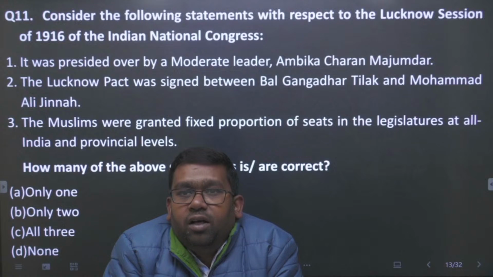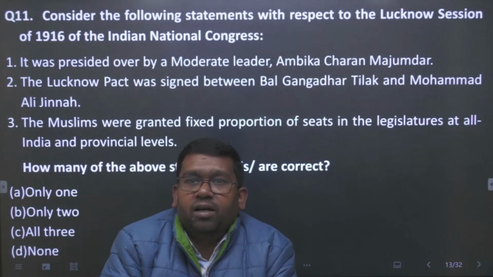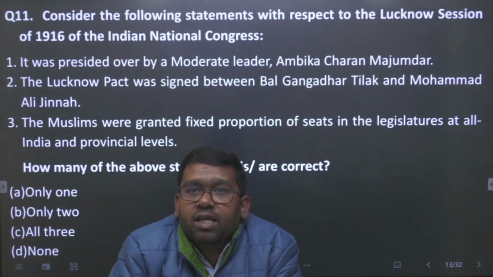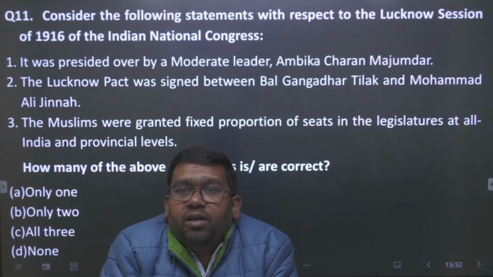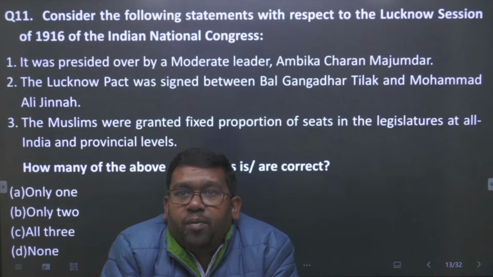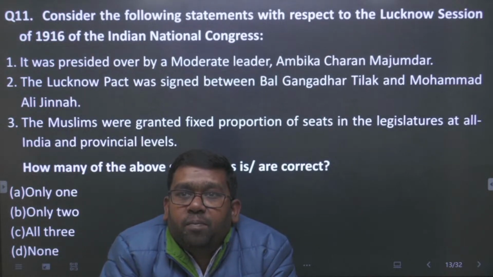This is related to the understanding that there won't be violence, and there won't be a difference between Hindu and Muslim. Statement 3: the Muslims accepted that there won't be a differentiation between Congress and the Muslim League, and both parties will take the same demand to the British. Both parties will have consensus on the same demand. So when the Muslim League accepted this, they were granted a fixed proportion of seats in the legislature at the all-India and provincial level. So all three statements are true.